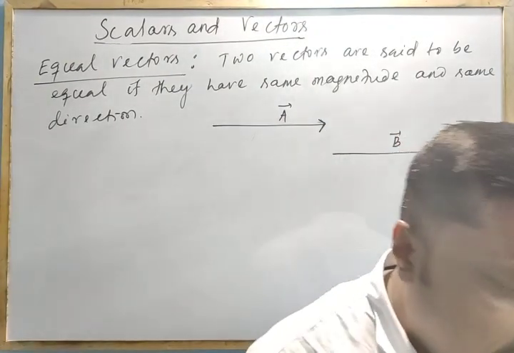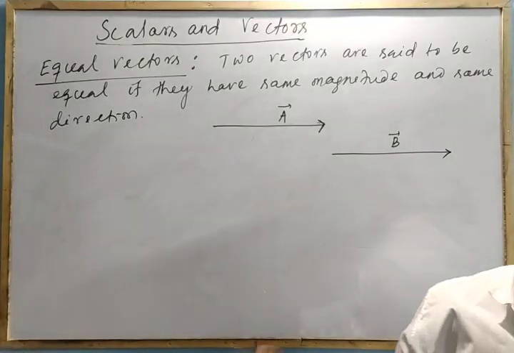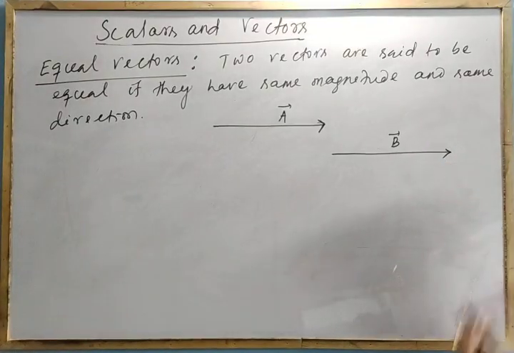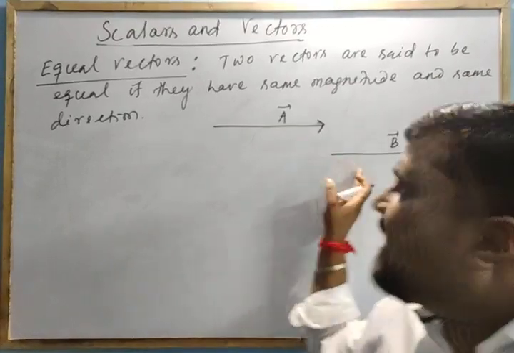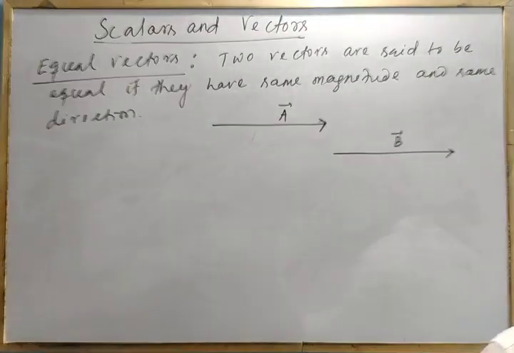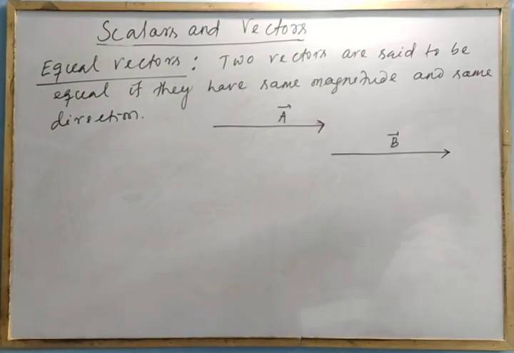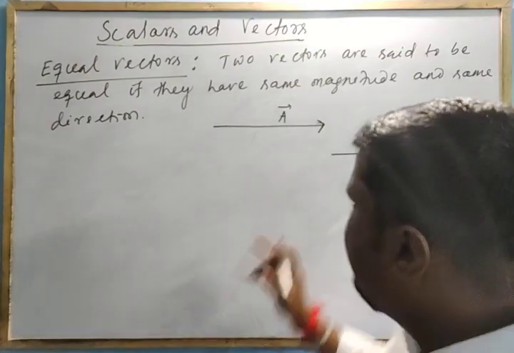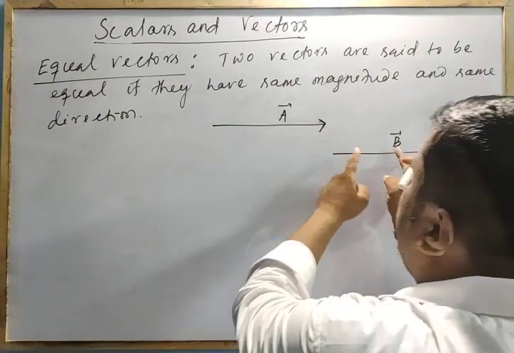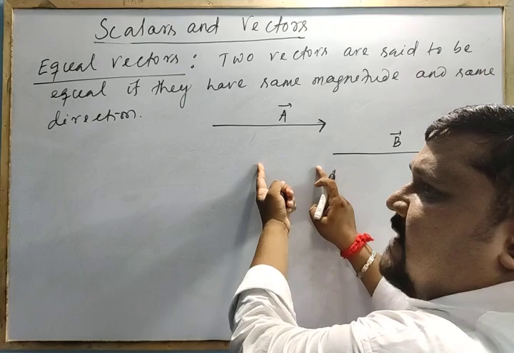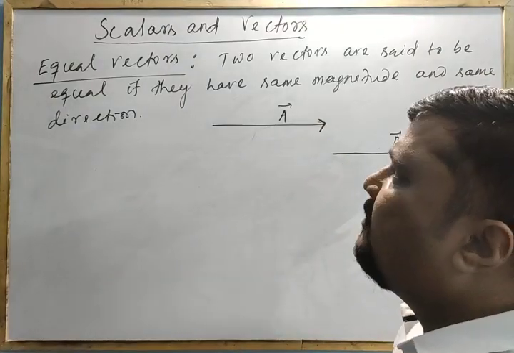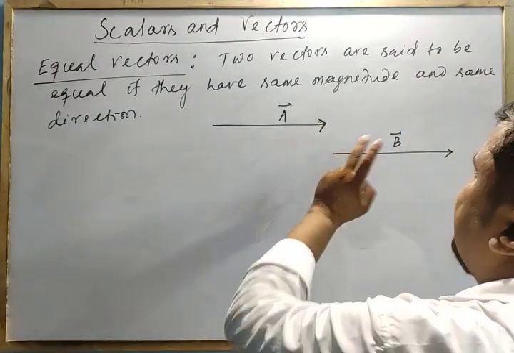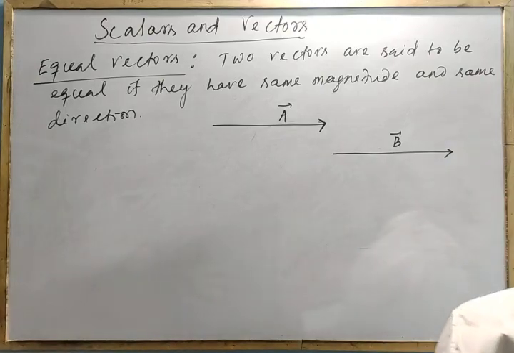Means if a vector is displaced parallel to itself, it remains equal to itself. B and B both are equal vectors. So they have the same magnitude and same direction.